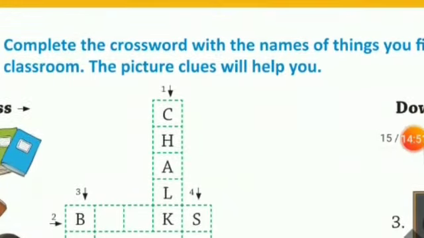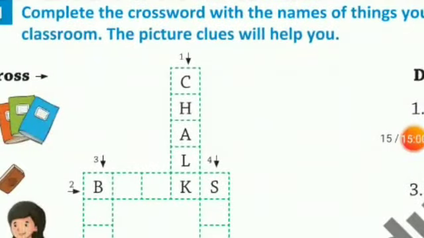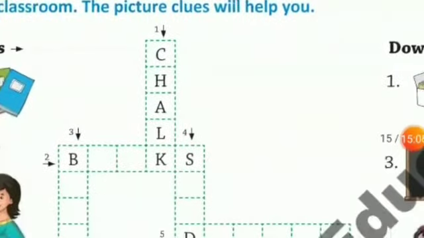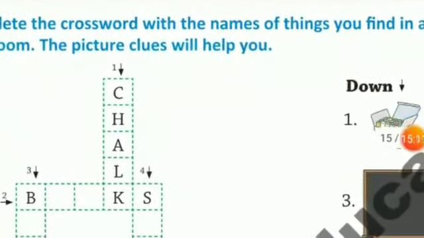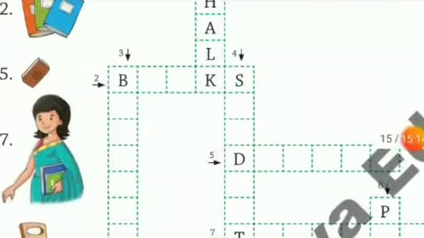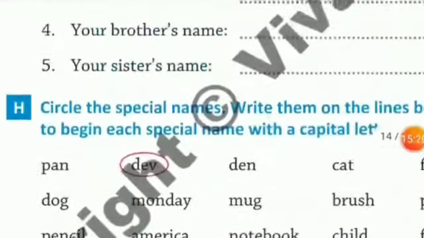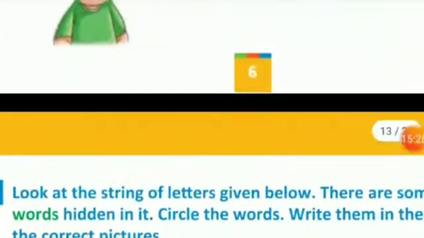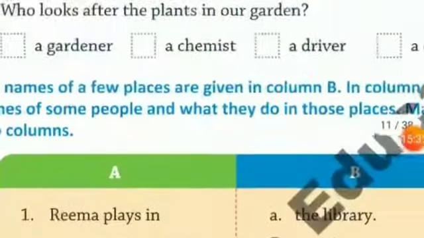Now the next exercise is exercise I, complete the crossword with the names of things you find in classroom. So looking at the picture, you are supposed to fill the crossword with the names of the things you will see in your classroom, right? So with this, the lesson is over. I hope you must have understood the lesson well, and now what you are supposed to do is you have to do this exercise in the textbook itself, right?